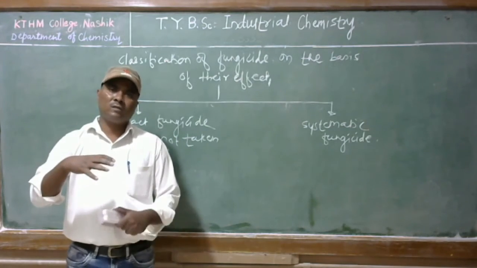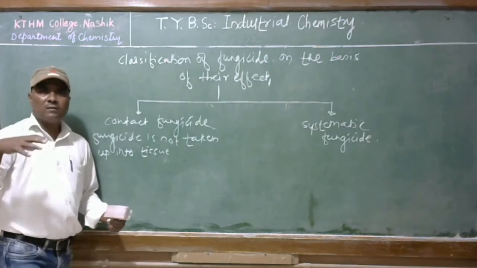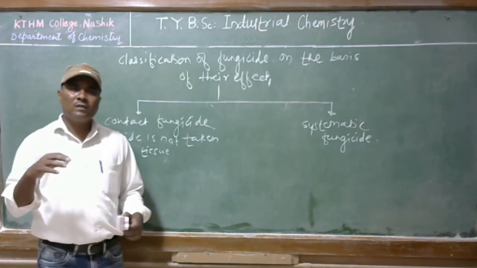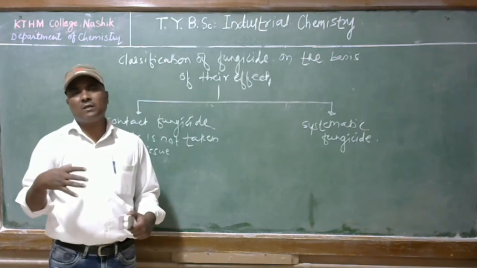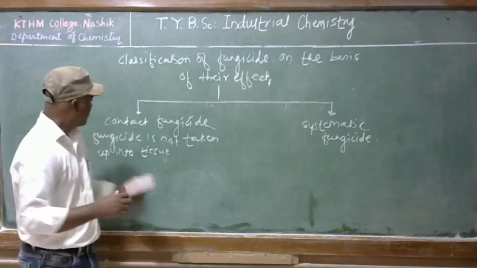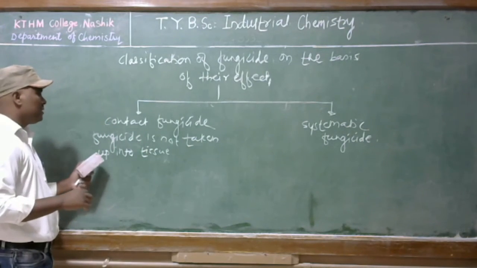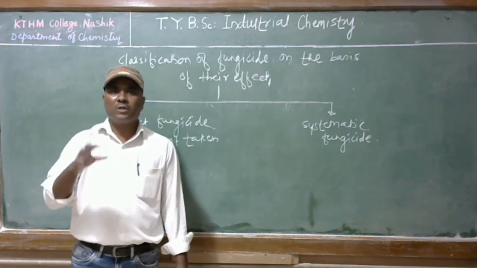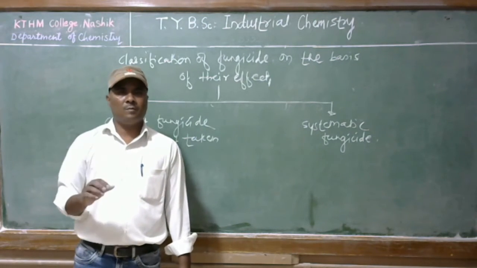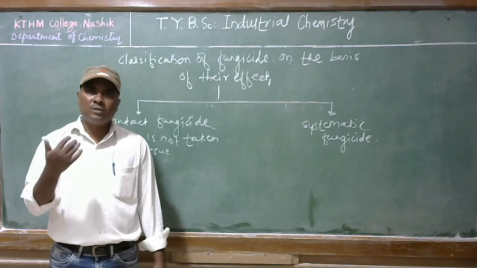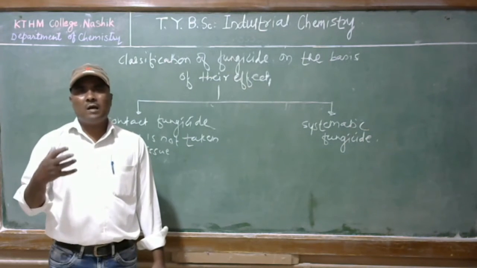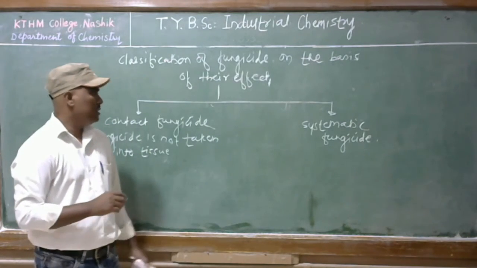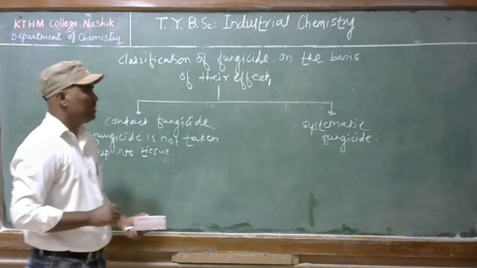Instead, it will just come in contact with that pest, that fungi, and it will inhibit or destroy the fungi. So a contact fungicide is not taken up into tissue and acts only on that particular part of the plant body.